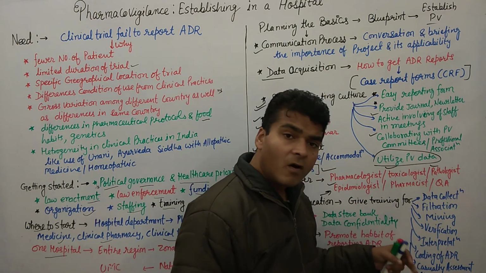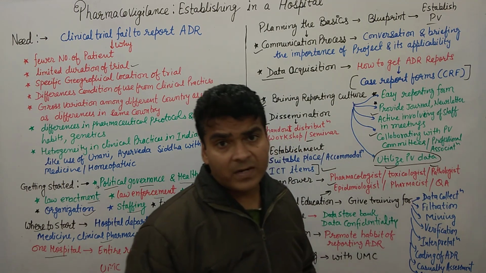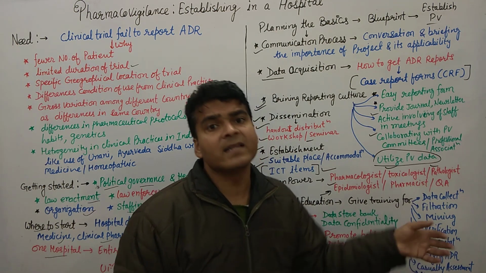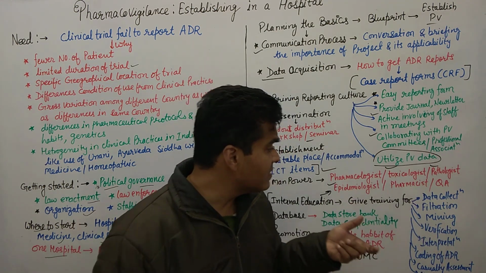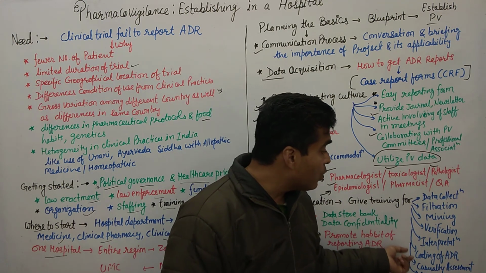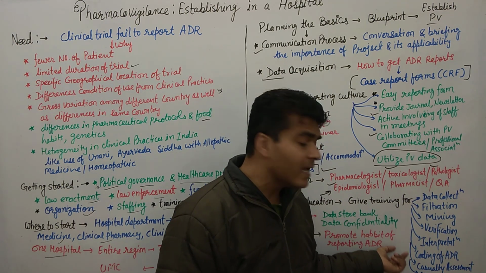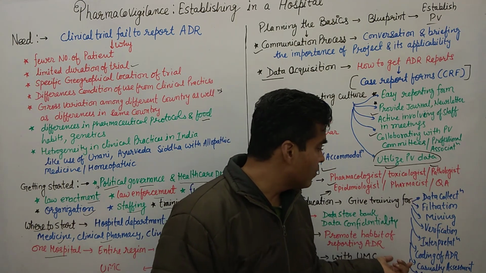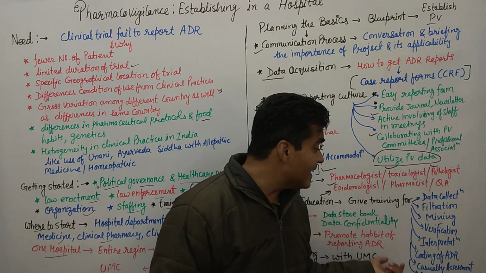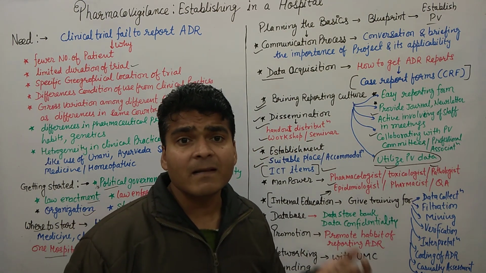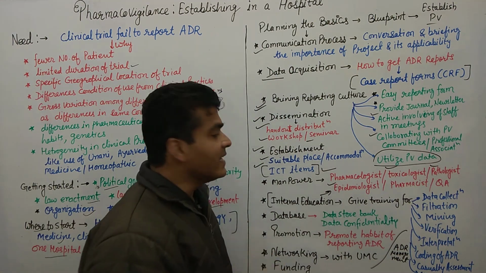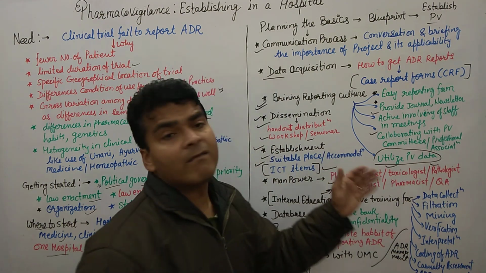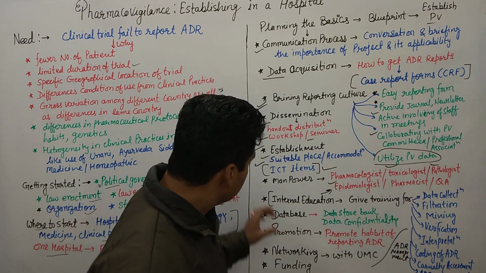Then verification of those data, then interpretation of the data, that is also important. How to interpret the ADR, whether this ADR is earlier reported or it is a serious adverse event. Interpretation is very important. Then the coding of the ADR, how to do the coding. The coding classification is also given in pharmacovigilance. Then causality assessment and ADR management. So all these kinds of training are a must for the manpower associated with pharmacovigilance. This is important.